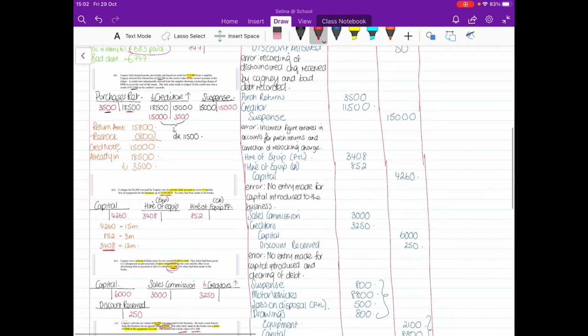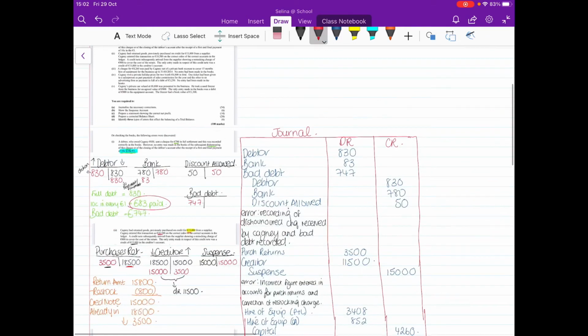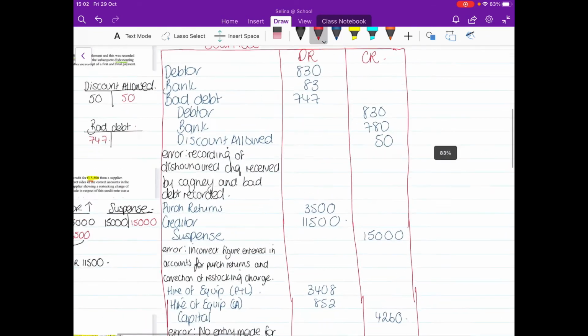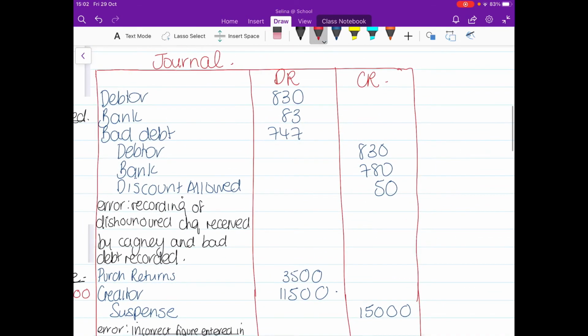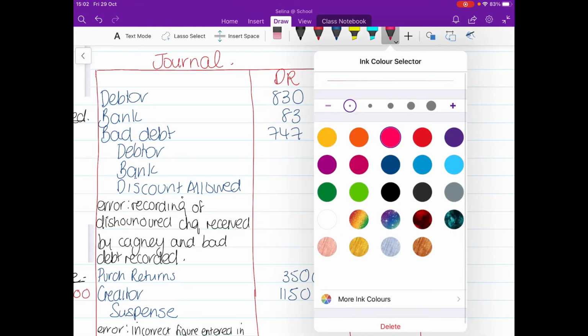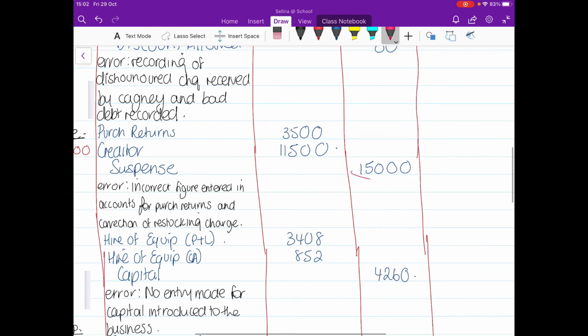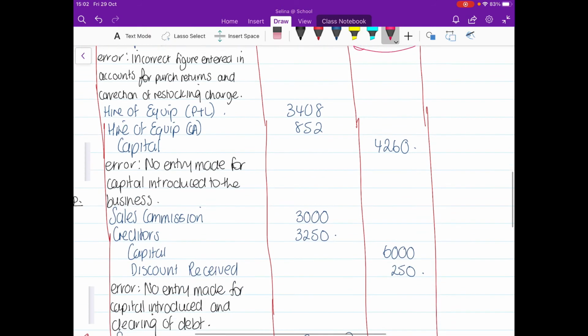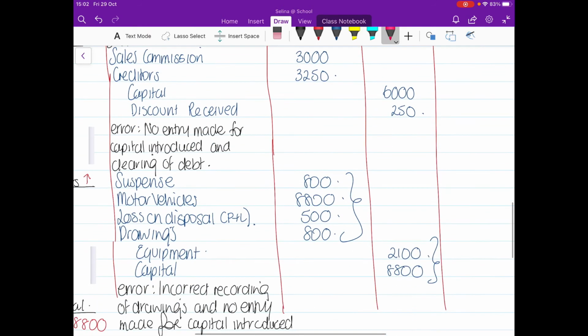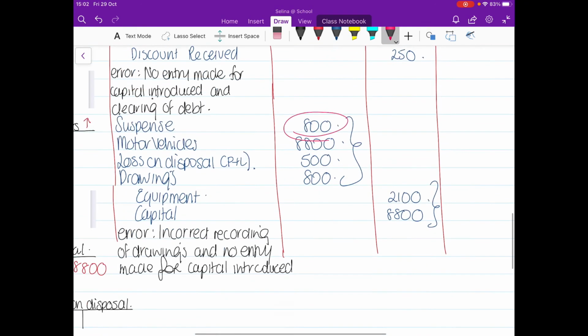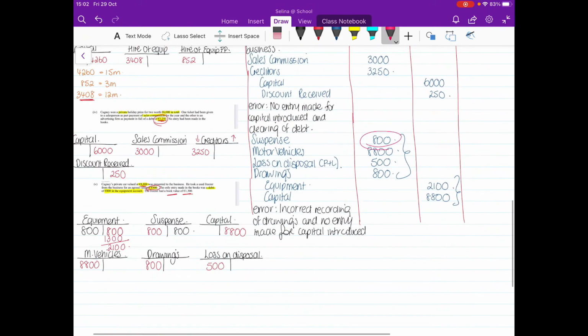Okay. Next, we're going to look at doing the suspense account. So to do that, what you're going to do is you're going to look through your journal. Okay. Suspense is the next thing. It's only 6 marks. So you have to highlight or mark, I'm going to go with pink pen here, where I have my suspense. Okay, so we've got suspense here, €15,000, and we also have suspense a little bit further down of 800 on the debit side. So they're my 2 suspense workings. Okay, and I'm going to show you how you go about doing your suspense account now.